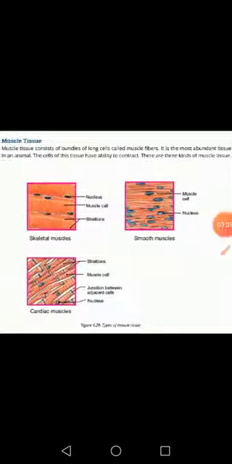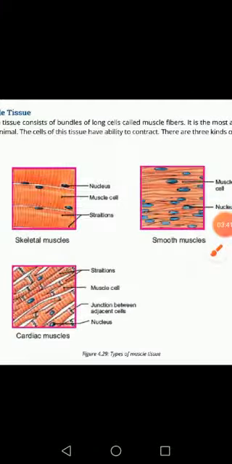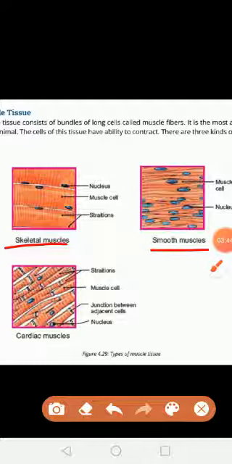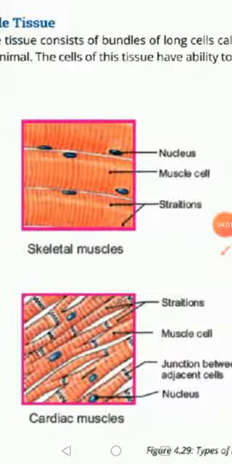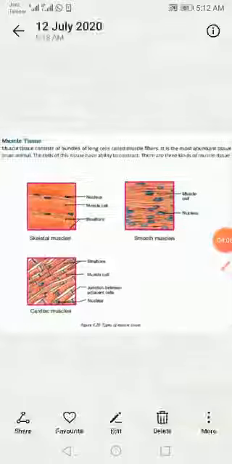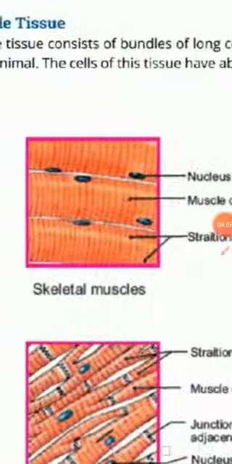There are three types of muscle tissues: skeletal muscles, smooth muscles, and cardiac muscles. Skeletal muscles are also called striated muscles because they are present in the form of steps, or stripes.